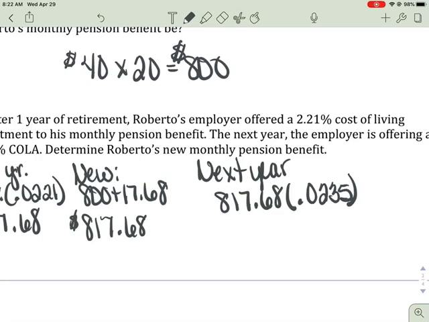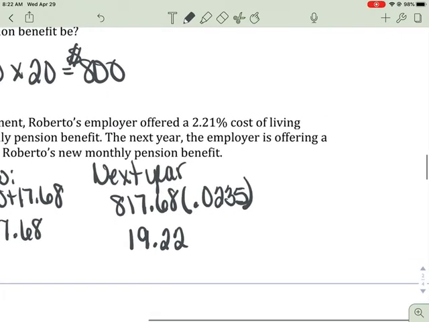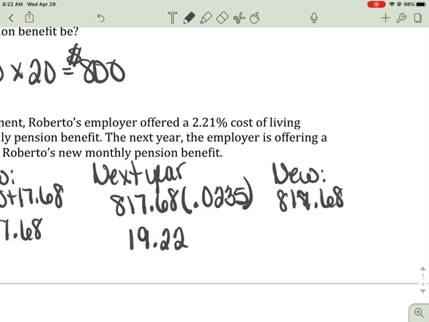Okay, let me double check my math here. Okay, I get $19.22, and we're going to add that to his payment. His new payment would be 817.68 plus 19.22.